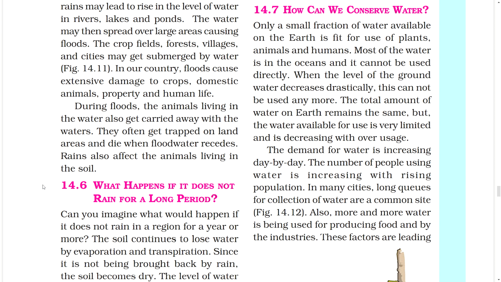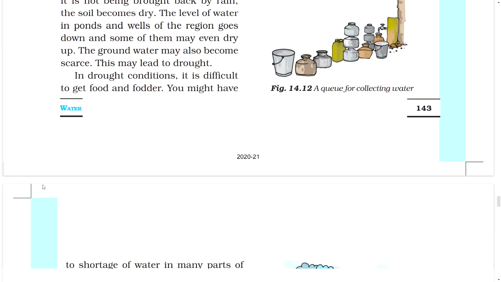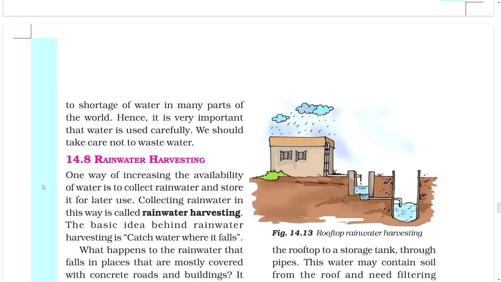The demand for water is increasing day by day. The number of people using water is increasing with rising population. In many cities, long queues for collection of water are a common sight. Figure: a queue for collecting water. Also, more and more water is being used for producing food and by the industries. These factors are leading to shortage of water in many parts of the world. Hence, it is very important that water is used carefully. We should take care not to waste water.